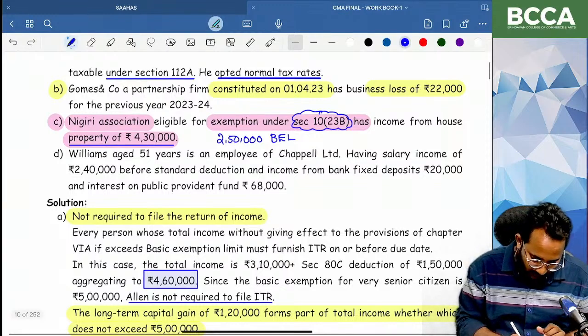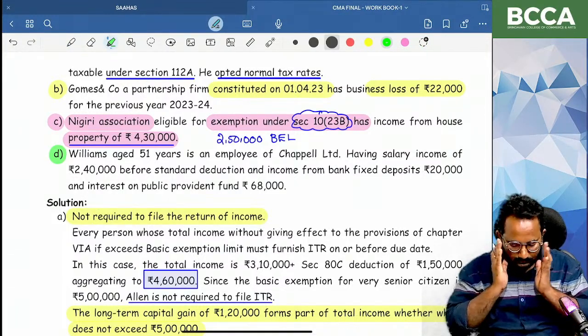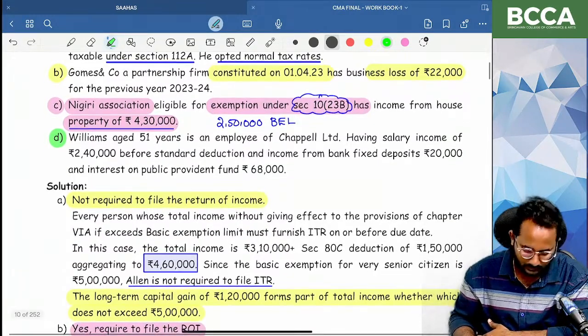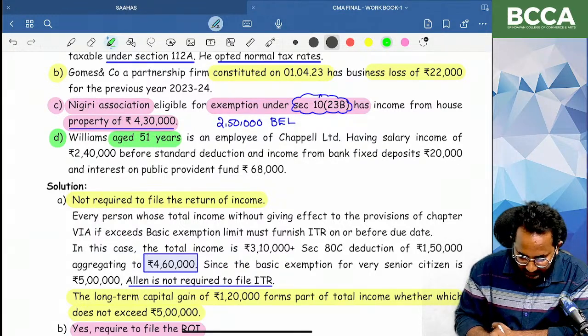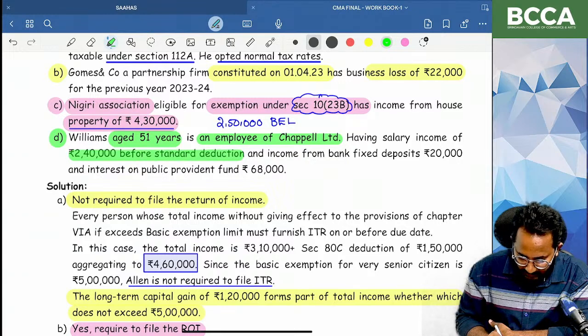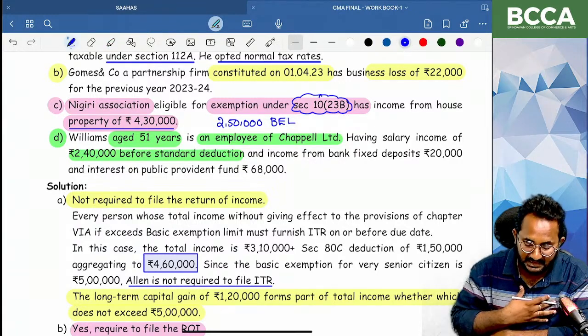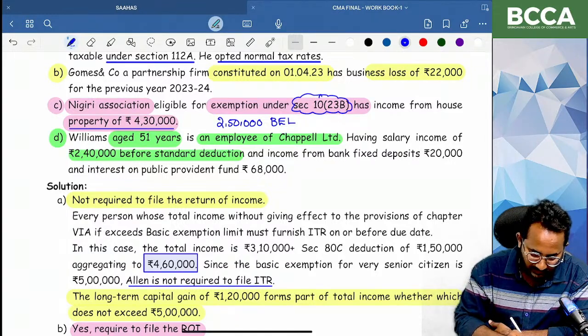Next, please do question number D. Williams, aged 51 years, is a salaried employee of Chapel Limited, having salary income before standard deduction. Can you tell me the salary before standard deduction? Can you tell me how much standard deduction we can get from the salary income? 50,000. Okay, this is income from salary.